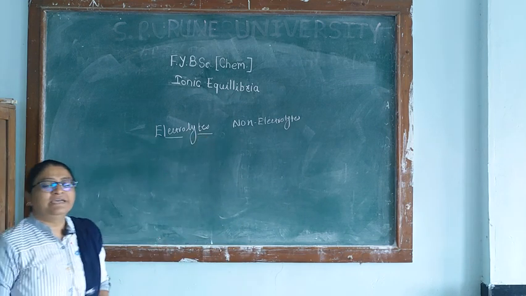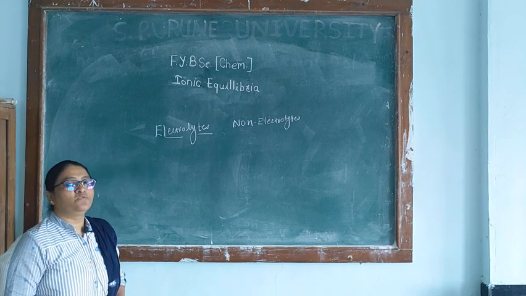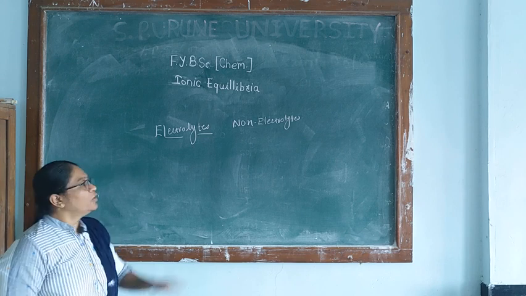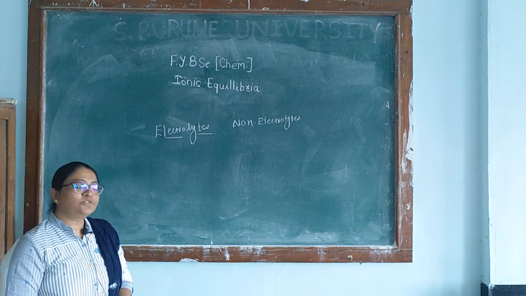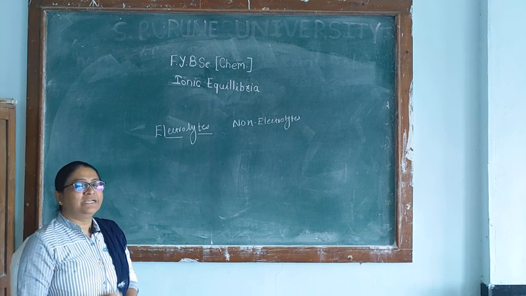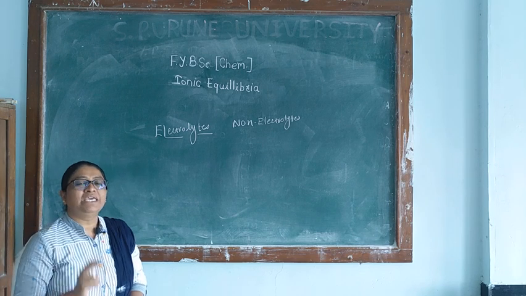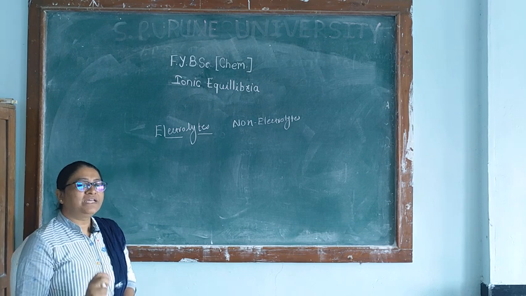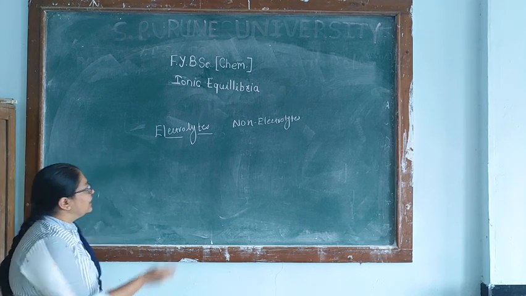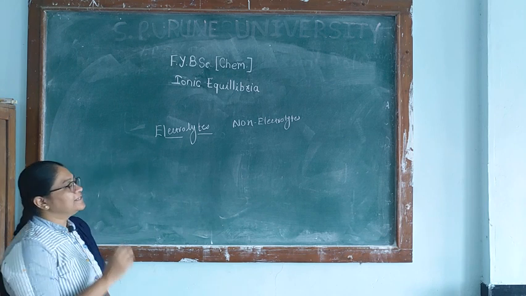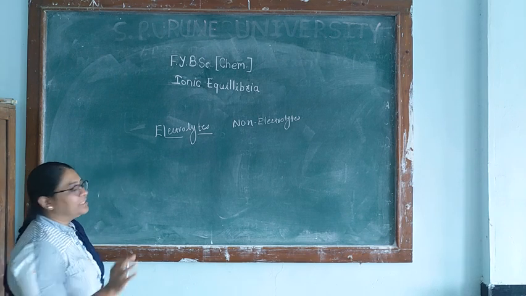The electrolytes are the substances whose aqueous solution or fused form can conduct electricity. Those substances are called the electrolytes, while the substances whose aqueous solution or fused form cannot conduct electricity are called the non-electrolytes. So this classification is done on the basis of whether their aqueous solution or fused form can conduct electricity or not. Generally, we will be dealing with the electrolytes in this topic, that means the substances which can conduct electricity in their aqueous form or in the fused form.